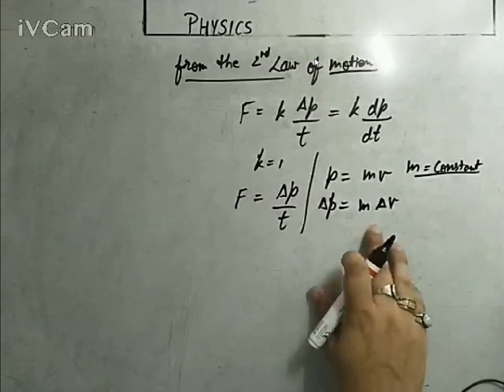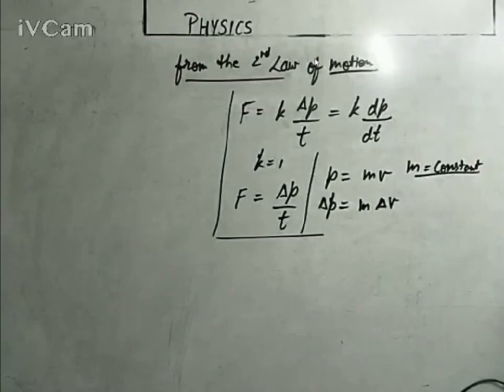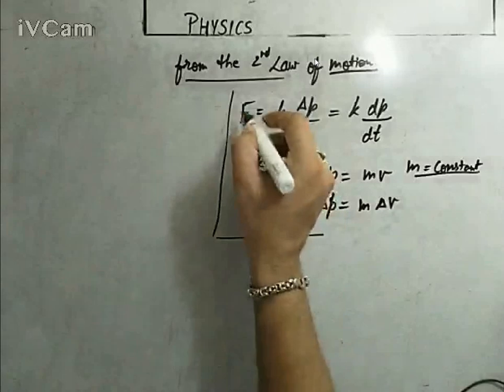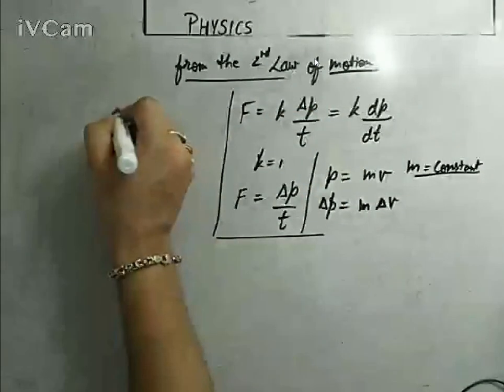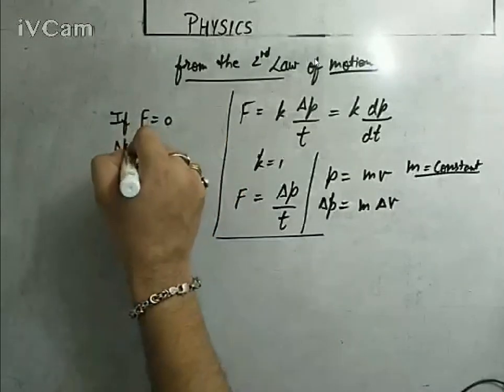If you want to prove that, according to the first law of motion, if the external force acting on a body is zero, the body will remain in its state of rest or state of motion. You know it very well, the inertia. If there is no external force acting on a body, the body will not change its state. We need to apply an external force to change the state of a body. So this force will be treated as an external force. So if F is 0, no external force is being applied.